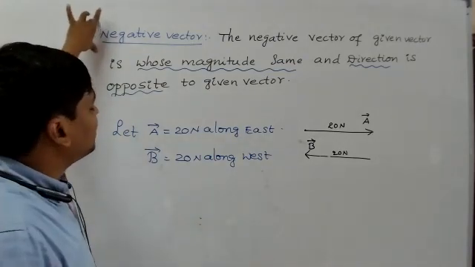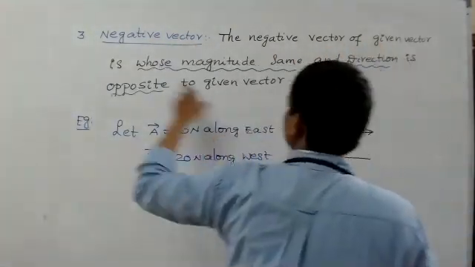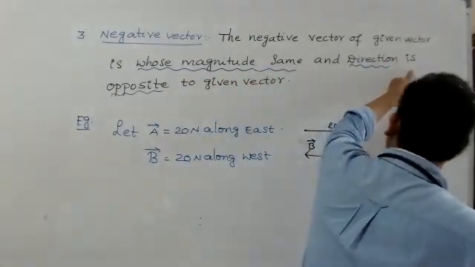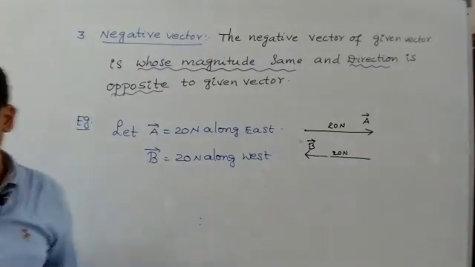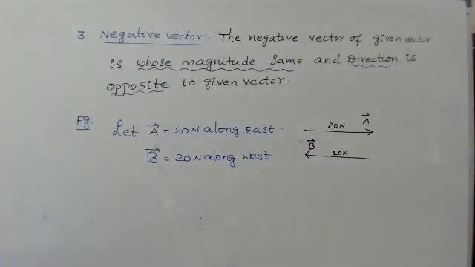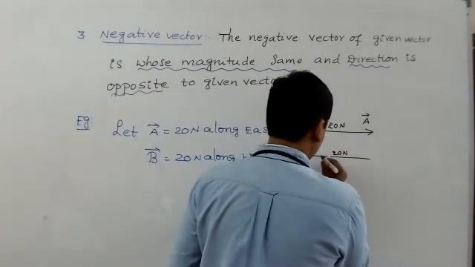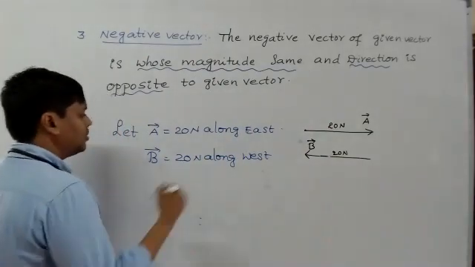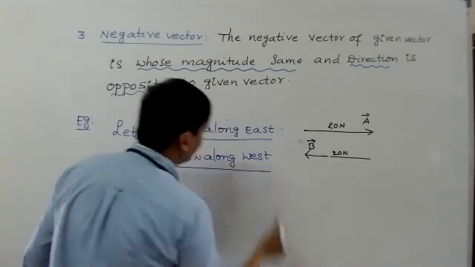So the negative vector is nothing but one whose magnitude is the same and the direction is opposite to the given vector. Now listen carefully. Here I am taking A bar 20 newtons along east, B bar 20 newtons along west.